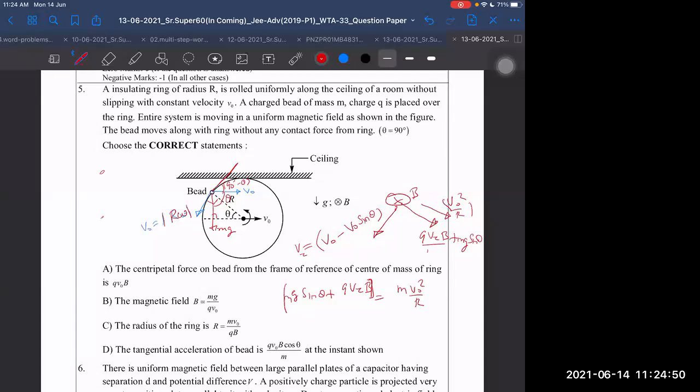Mg equal to mv square by r. Mg is acting downwards at the highest point, and v square by r is the centripetal acceleration at the highest point. So therefore, I am saying mg should be equal to m into v square by r, as normal will be 0. There will be no normal acting.